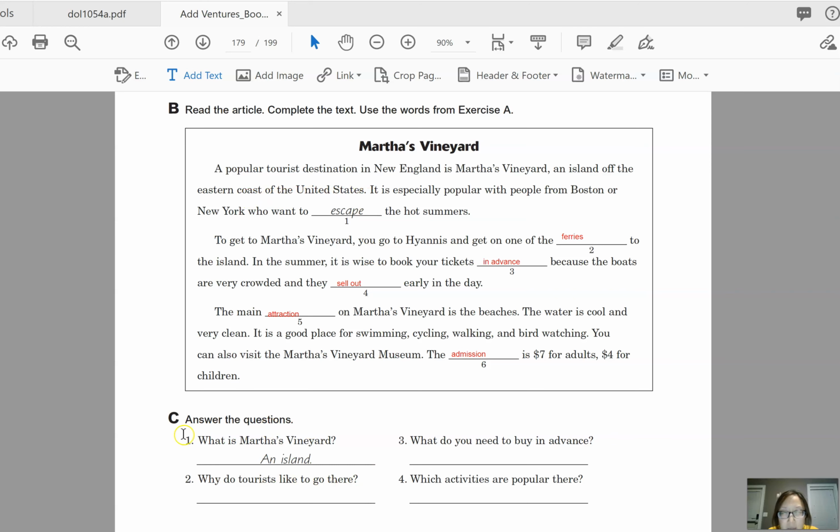Okay, that's probably a better answer anyway because there are so many islands. So the better answer is to say Martha's Vineyard is, or you can say it's an island off the eastern coast of the United States. Okay, so go ahead and take some time to do the rest of them, and pause the video and continue when you are finished.